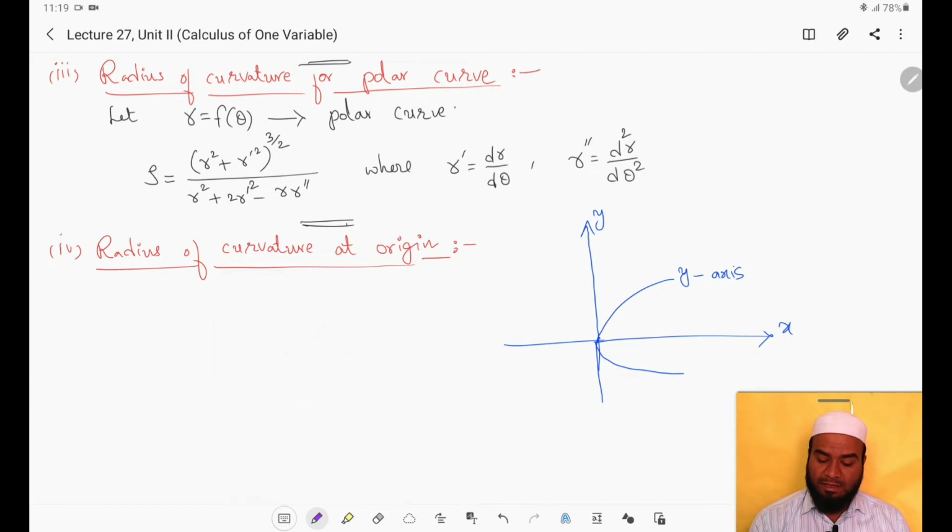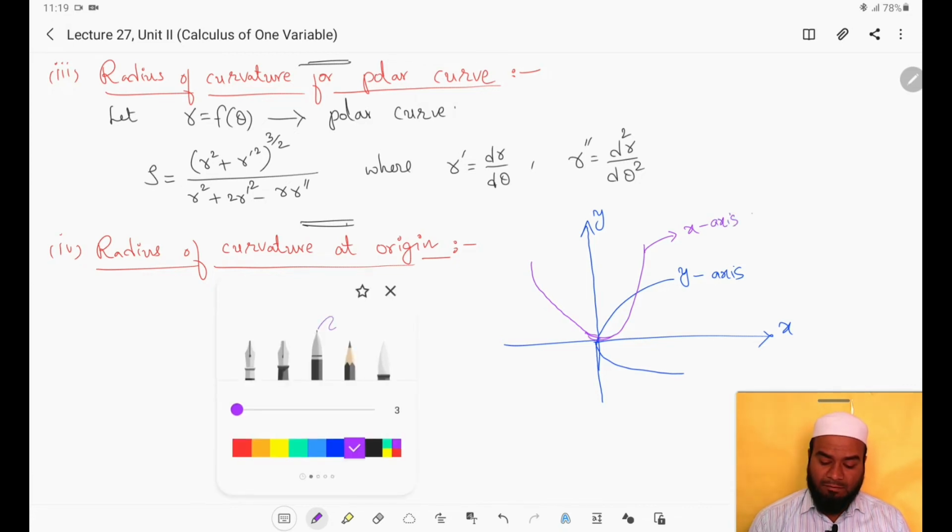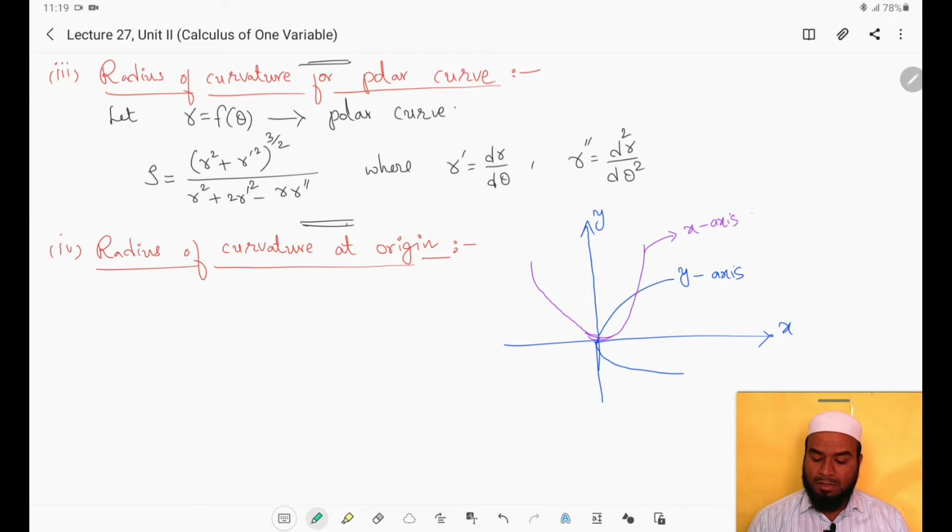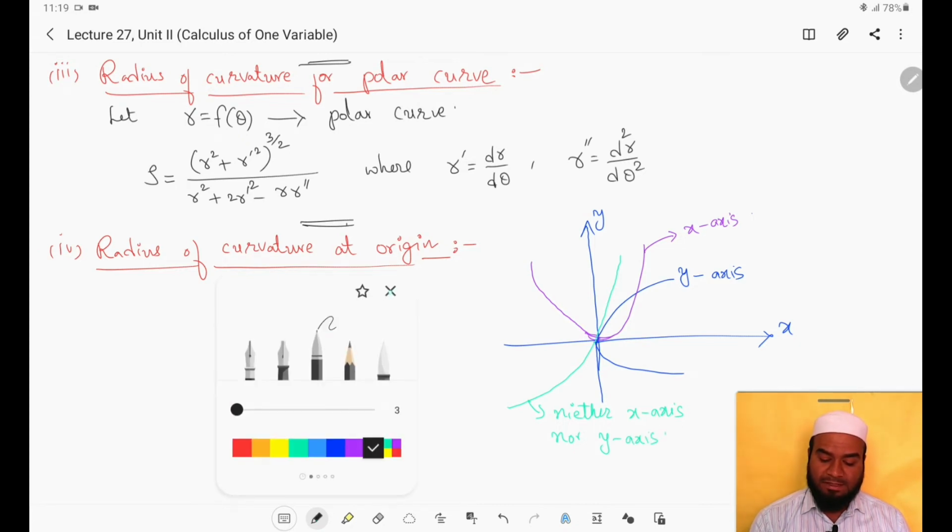I will select the second curve. Second curve I will draw now. Suppose the curve is something like this, right? Here the x-axis is the tangent, right? I can draw one more curve which passes through origin, but neither x-axis nor y-axis is the tangent. So the curve is passing through origin, but neither x-axis nor y-axis is the tangent.